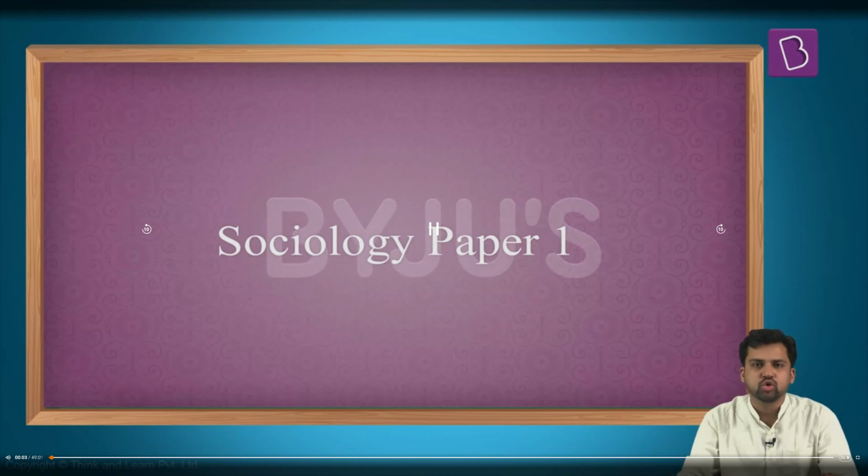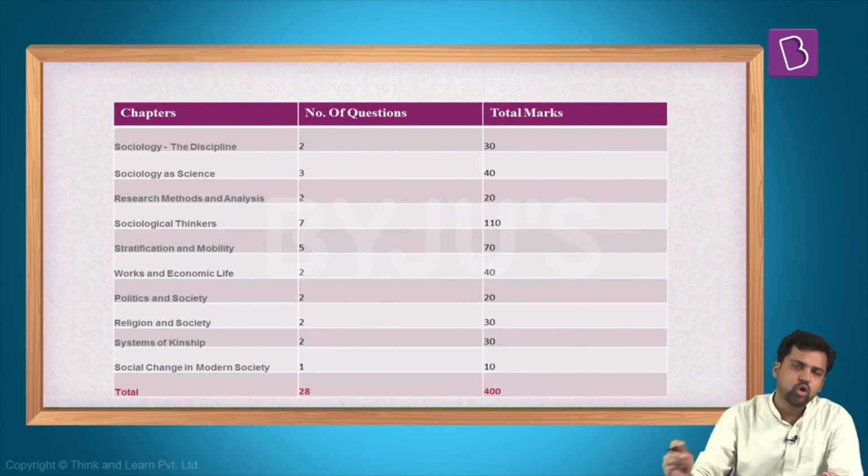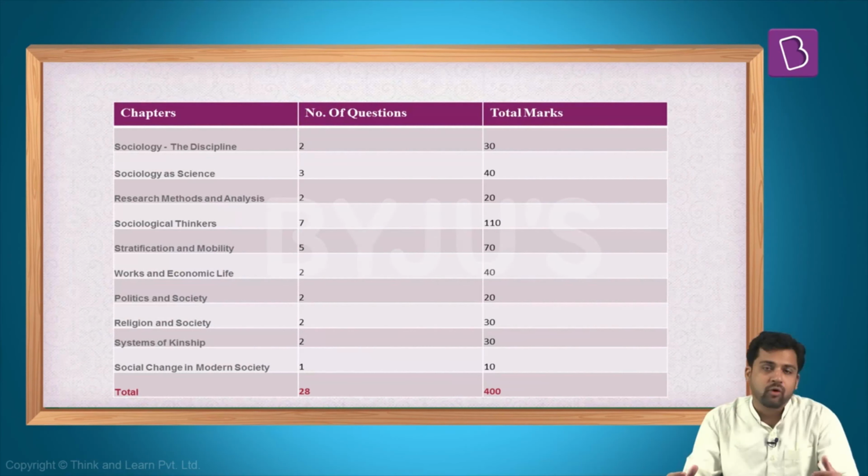Today we'll discuss Sociology Mains Paper 1, 2018. First, we'll look at a broad overview of the paper: from which section, how many questions were there, and what was the total weightage from which part. Then we will see each of these questions. We'll go for a detailed analysis of each and every question.